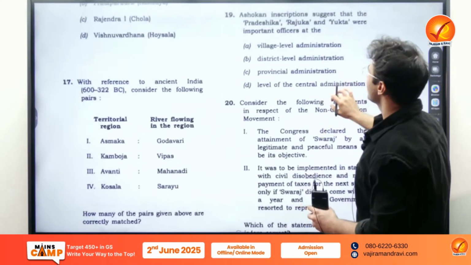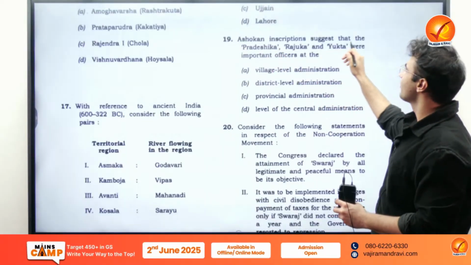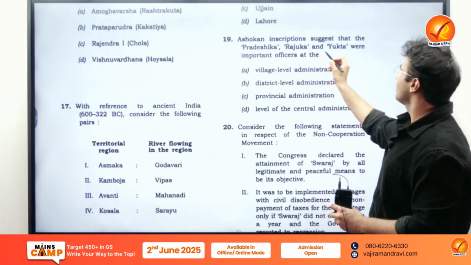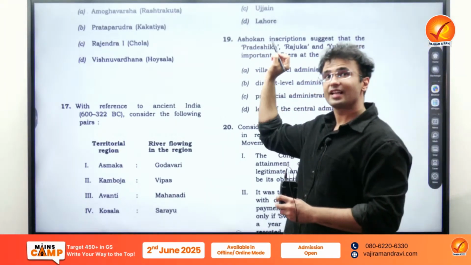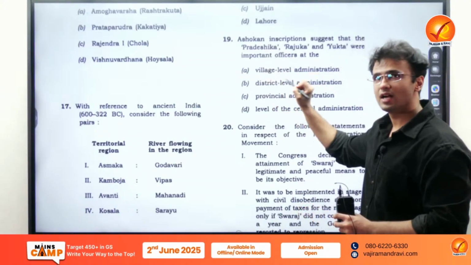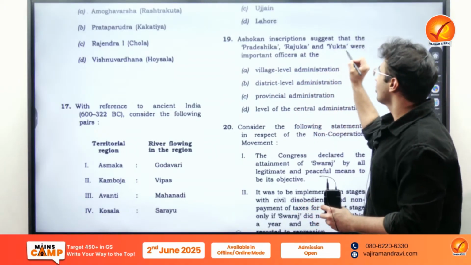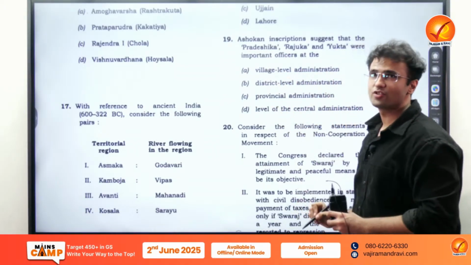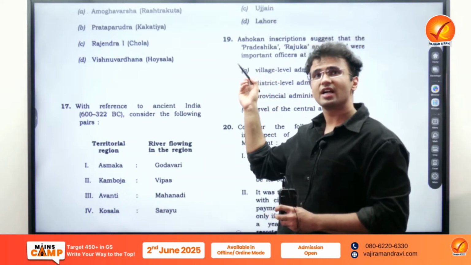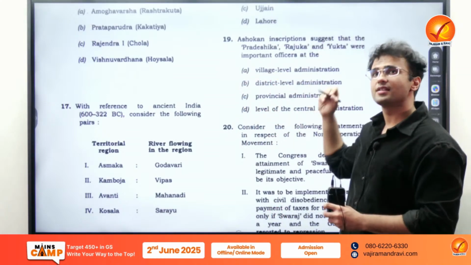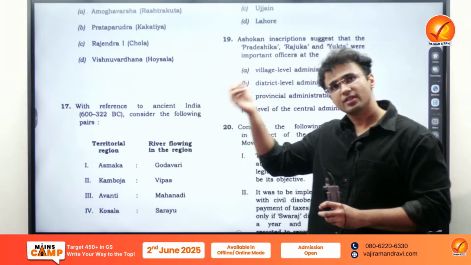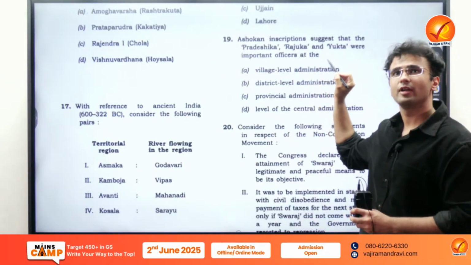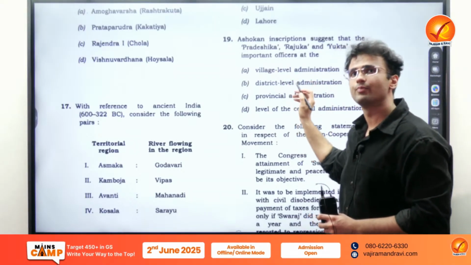Then yes, this question from the Ashokan inscriptions, the Pradeshika, Rajuka and Yukta. This is again mentioned in your Tamil Nadu book, where they are talking about the district level administration. The Pradeshika is the district level officer, Yukta is a subordinate officer to the district. So these are the important offices at the district level.